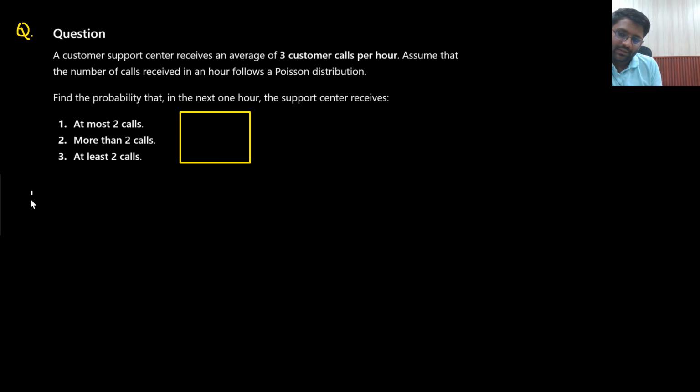So first one, what are they asking? The probability that in the next 1 hour, the support center receives at most two calls. So the support center receives at most 2 calls. What does that mean? What will be my random variable x?